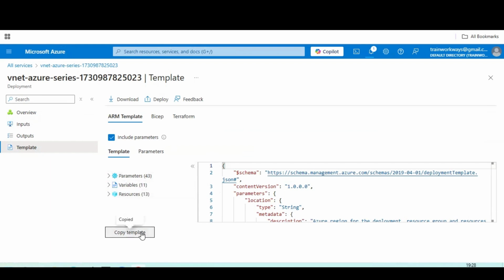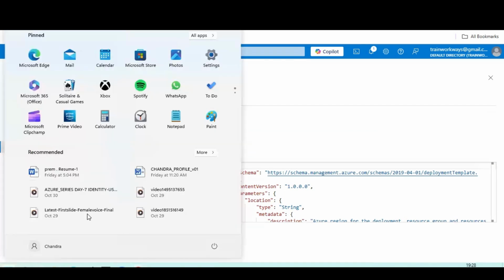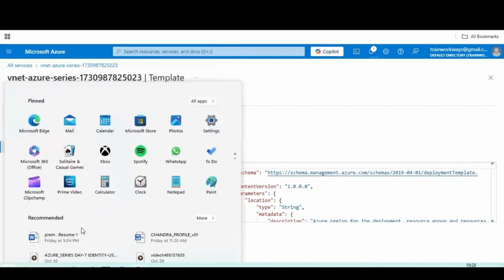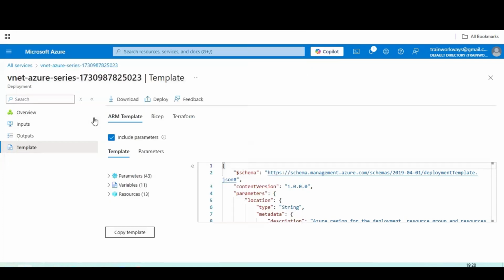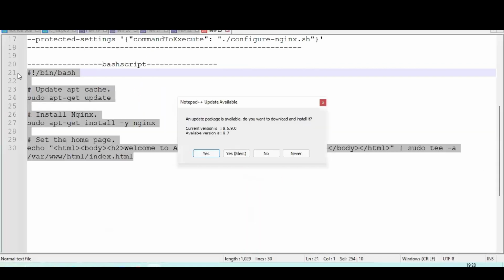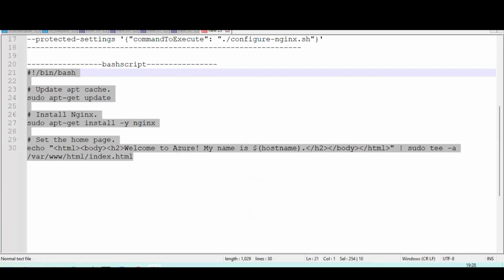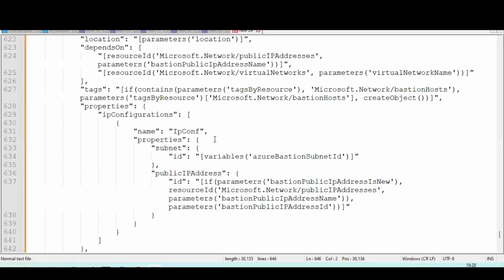If you want, you can copy this template. Let me show you how an ARM template looks when we create a virtual network. It's opening from my end. I'm just opening my notepad. Let's give it some time. Yeah, it has opened, guys.